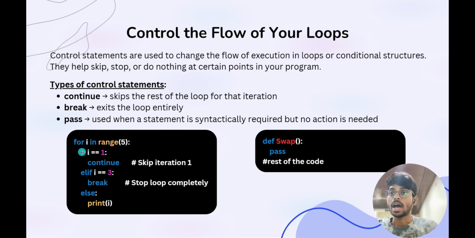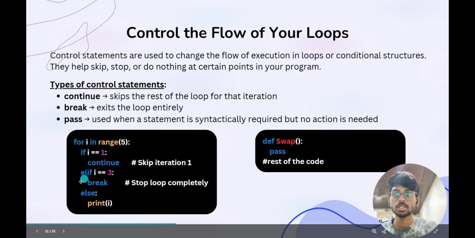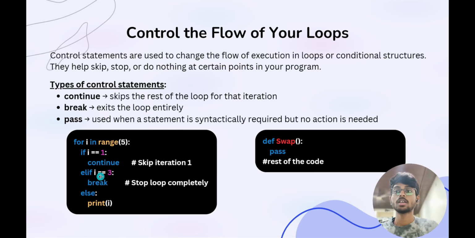Here, when i reaches 1, our compiler is going to skip the block beneath the continue keyword. But when it comes to break, when i reaches 3, our loop is going to terminate entirely. That means it is going to stop. There will be no printing of 4 and 5 after 3. Whereas continue just skips a particular iteration. I hope you understood this.